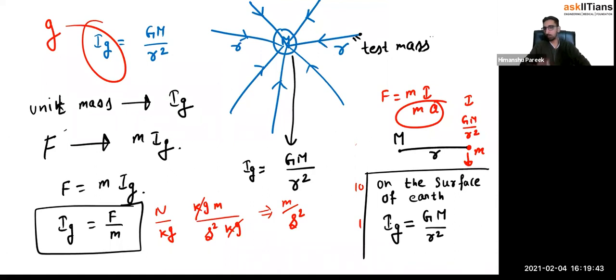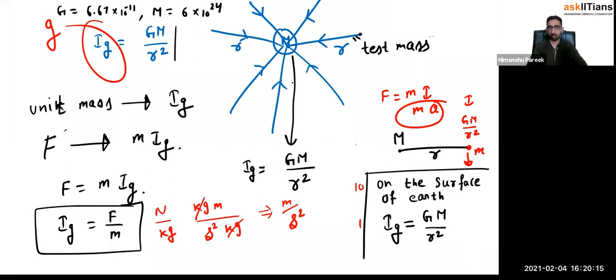Right? Now what values you will be putting here? I'm not writing small m because small m is 1 kg. I'm calculating the gravitational field intensity on the surface of the Earth. So when I calculate that, what answer will I be getting? Put G is equal to 6.67 multiplied 10 to the power minus 11. You have learned this in the previous chapter. Capital M is the mass of the Earth, which is approximately 6 times 10 to the power 24 kg.